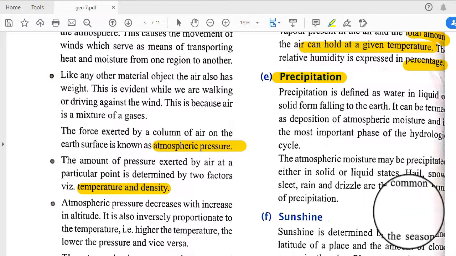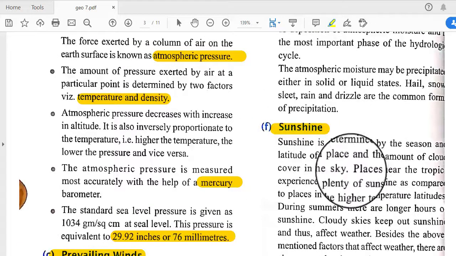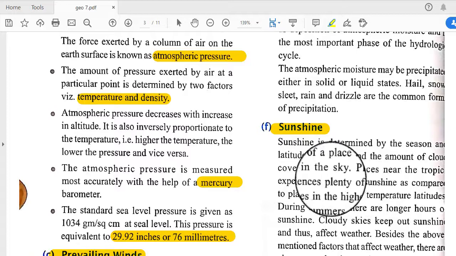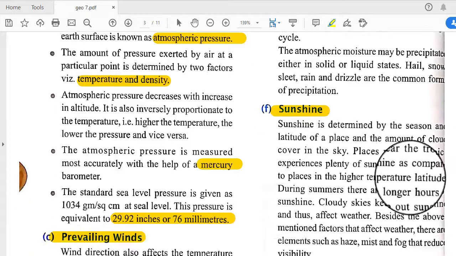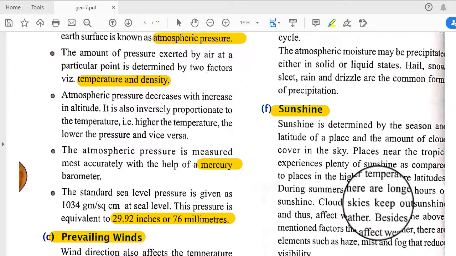Next is sunshine. Sunshine is determined by the season and latitude of a place and the amount of cloud cover in the sky. Places near the tropics experience plenty of sunshine as compared to places in the higher temperate latitudes, and during summer there are longer hours of sunshine.